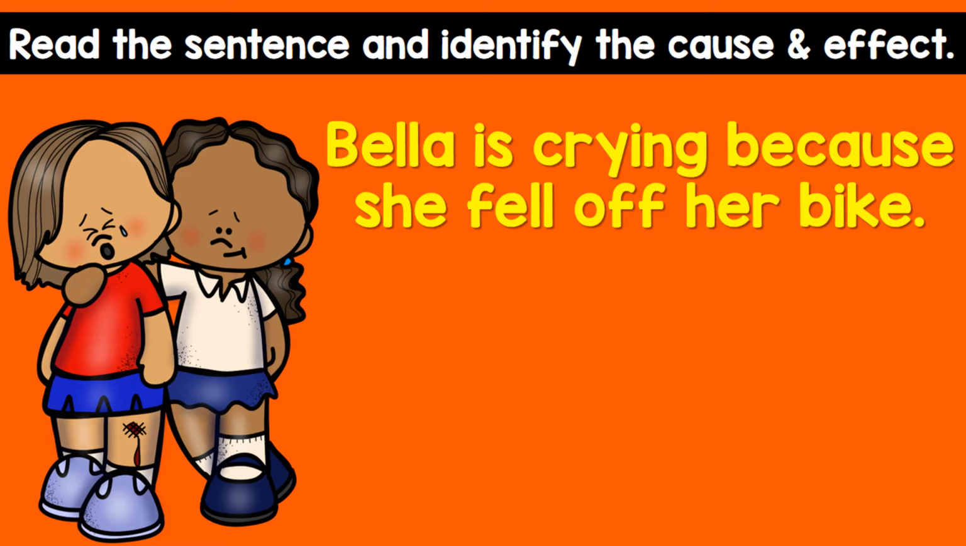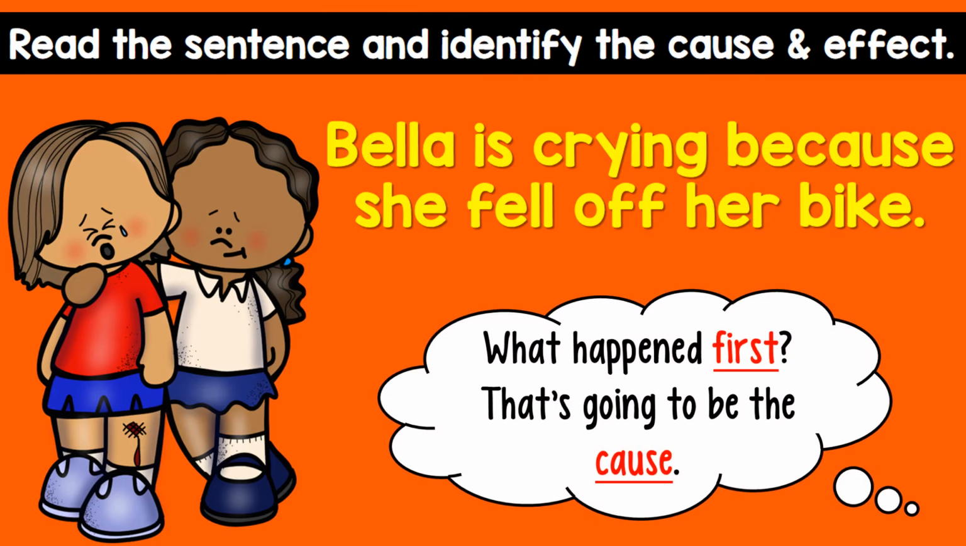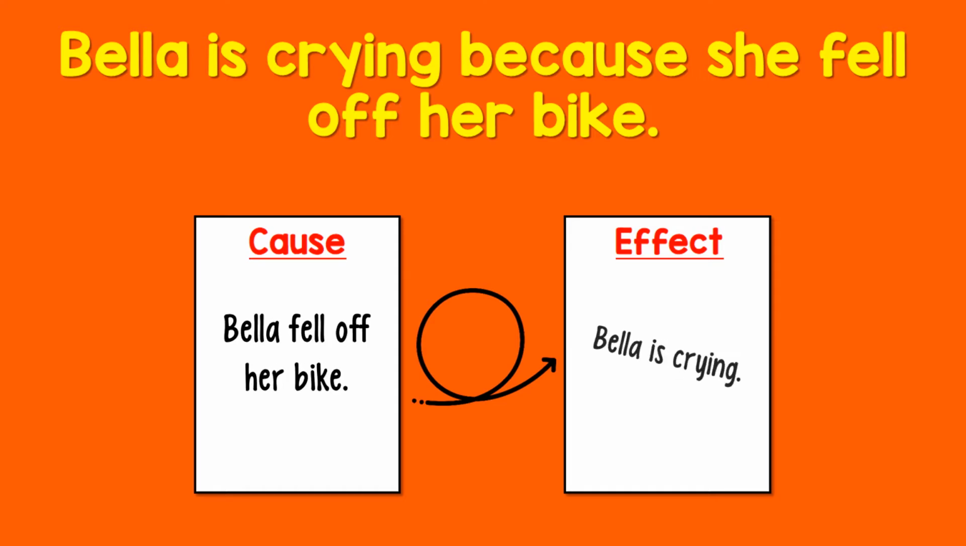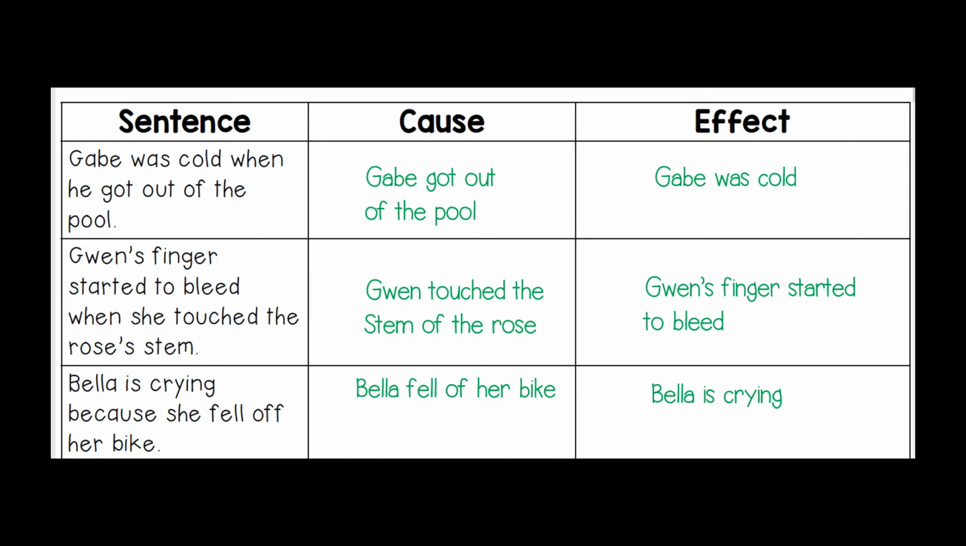Let's read our next sentence. Bella is crying because she fell off her bike. What happened first? That's going to be the cause. Bella fell off her bike, and because of that, Bella is crying. Fill it in on your note-taking page.